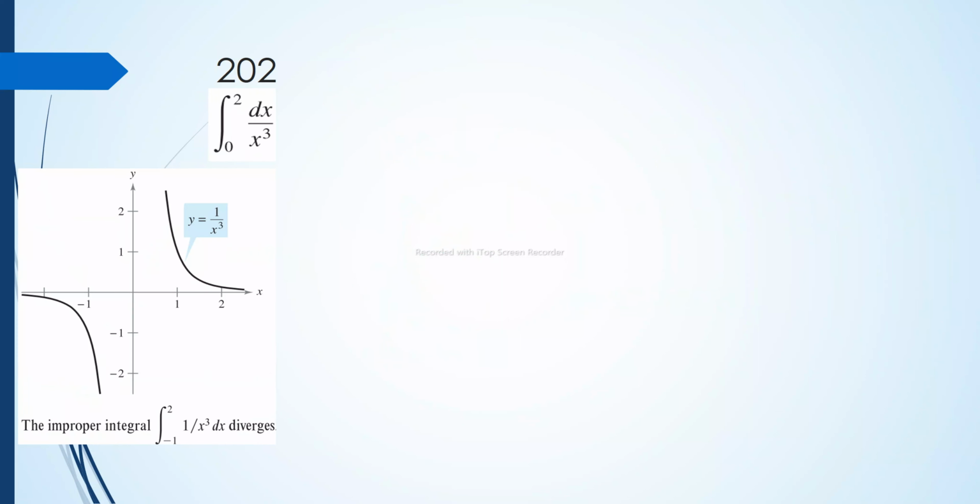Okay, next for our second example, we're asked to find the integral of dx over x cubed from 0 to 2. Again, with this one, there is an infinite discontinuity when x is equal to 0. The function 1 over x cubed becomes 1 over 0, which is undefined.